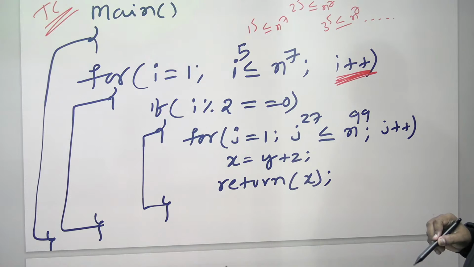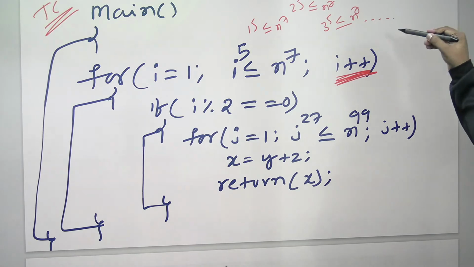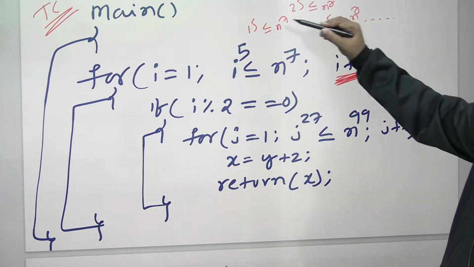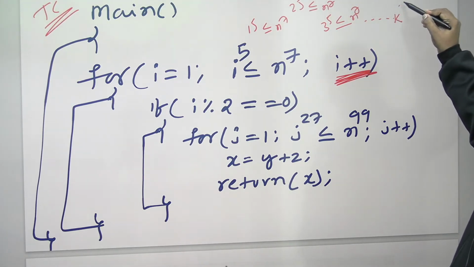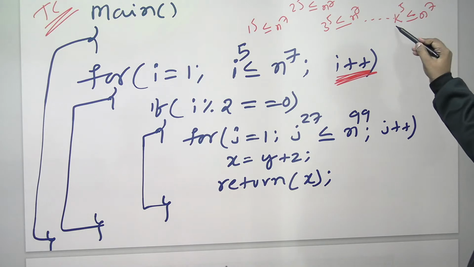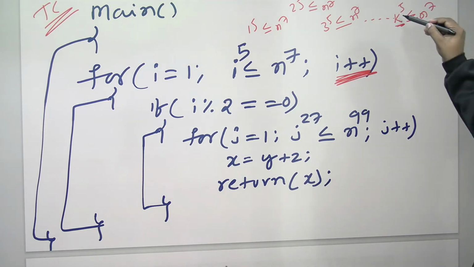Can you help me now? What will be the last element that passes? Let us assume the last element that passes. i is always incrementing by 1. i value 1, i value 2, i value 3, keep on going. Last one, listen: k power 5 for some k less than or equal to n power 7. For which k value are both equal? i value is incrementing by 1. k power 5 is less than or equal to n power 7. For which k value will both be equal?